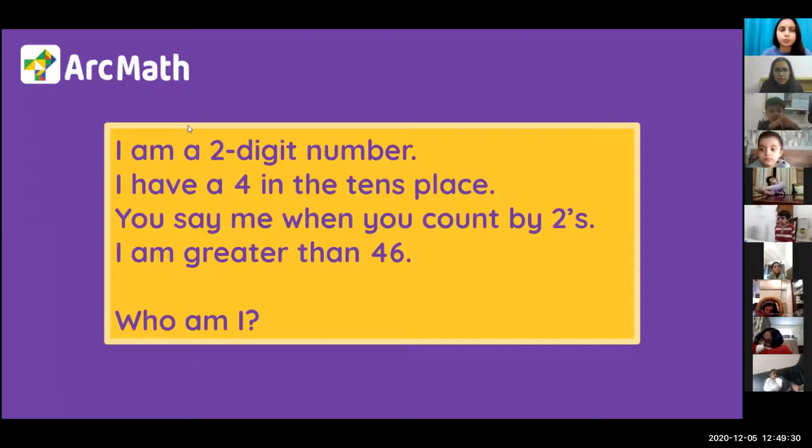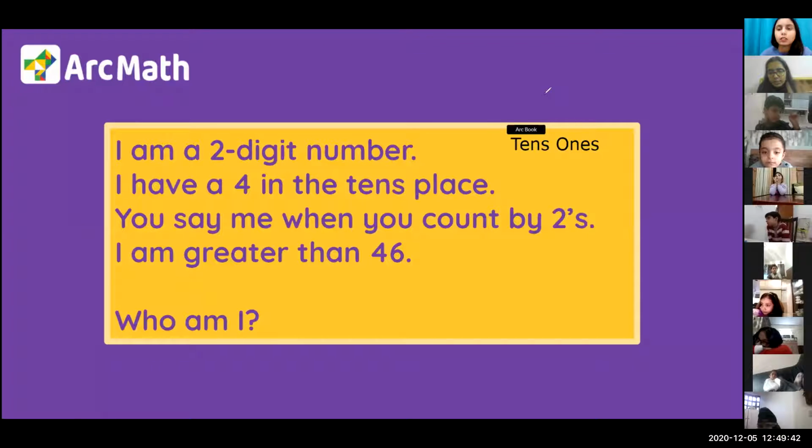Okay, let's do it. My number will have a tens place number and then a ones place number. There will be 2 digits, tens and ones. Then somebody tells me from the second hint that I have a 4 in the tens place. So I put a 4 here.